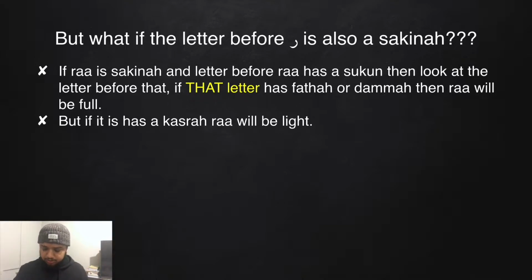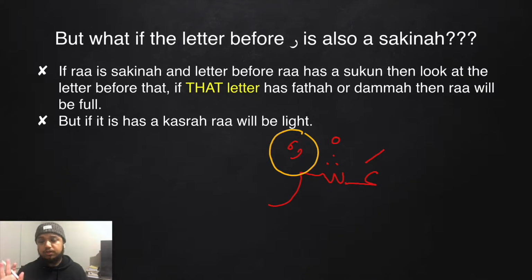So if we take a look at this example here, ashrun. So we know ashrun, this ra has got 2 dhammas on it, so it is full mouth, ashrun. But if we were stopping on it,